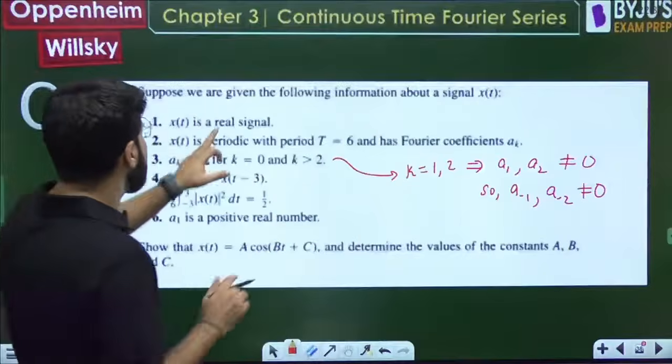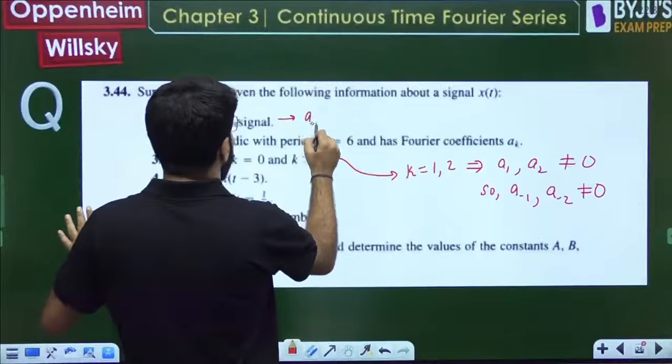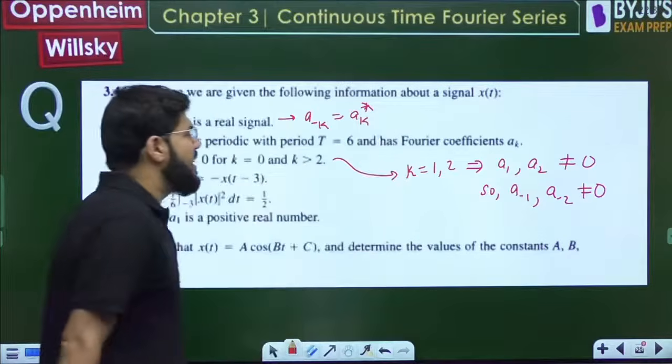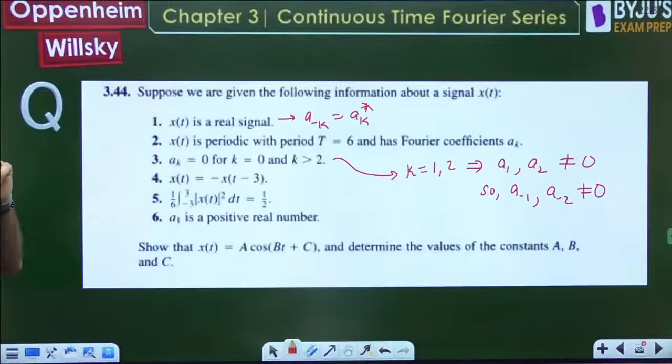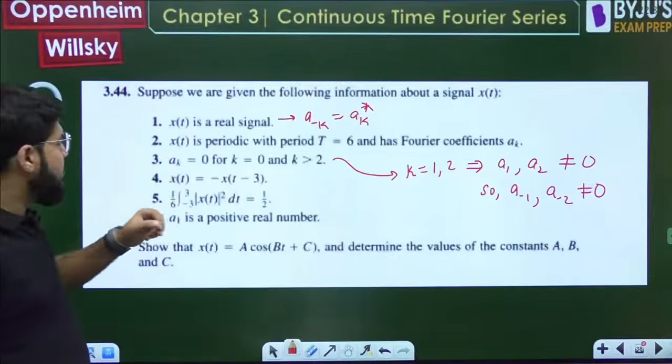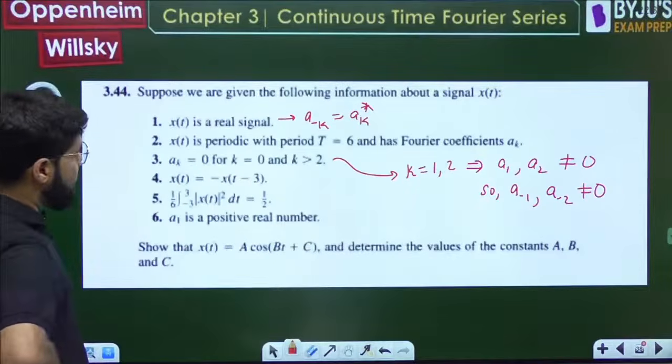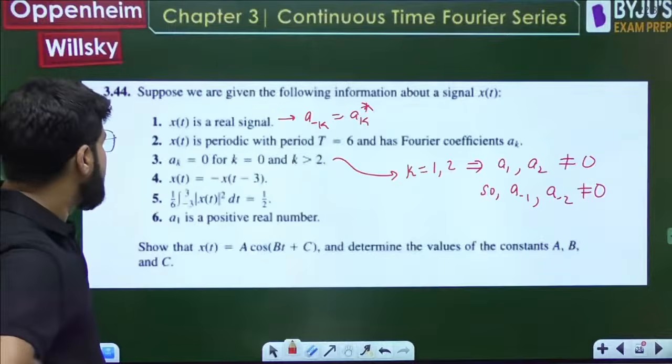At the same time x(t) is real, because it is a real signal. Conjugate symmetry will be there: a minus k equal to a_k star. The period is 6. Now, 1 by 6 integral from minus 3 to 3 of mod x(t) square dt is equal to 1 by 2. What is the meaning of this statement? And a1 is a positive real number.